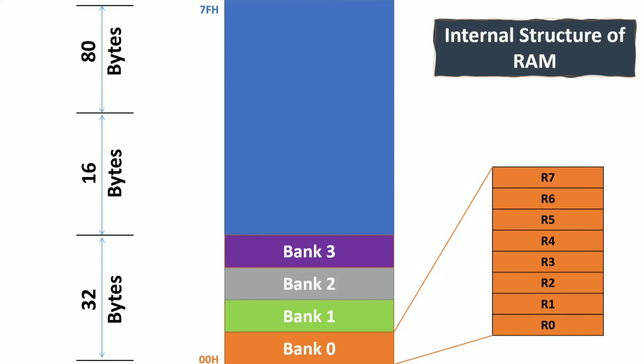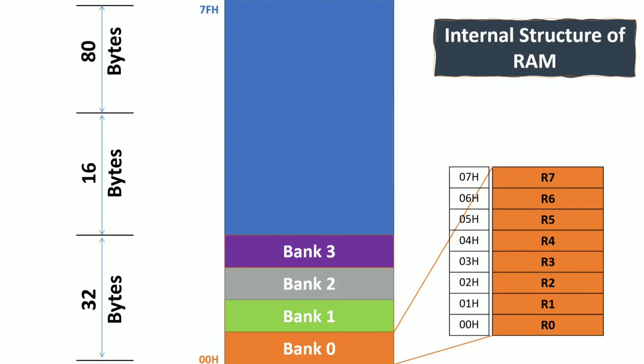Now if you want to access a memory location, you require its address. That means each and every register has an address, right? Now you tell me, what is the starting address of your R0? 00, because the starting address of your RAM is also 00. That's why it is 00. Now the next addresses will be 01, 02, 03, 04 and up to 07. Now you understood the starting address of your bank 0 and the ending address of your bank 0. So 00 to 07H. Okay, we are representing hexadecimal numbers. Now you tell me, the next bank address will start with which value?